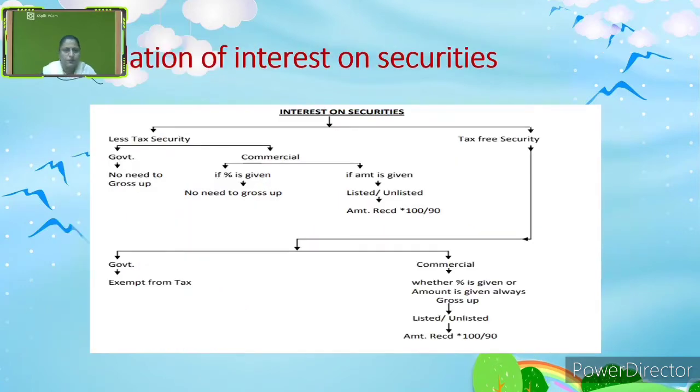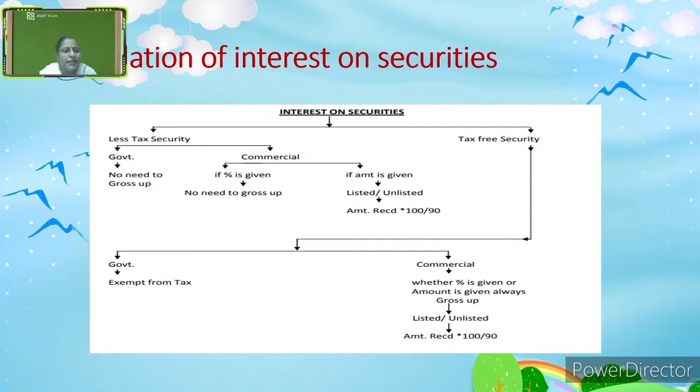Now, this is a very important aspect, that is the calculation of the interest on securities. That is how the interest on securities will be calculated. Very, very important from the calculation viewpoint. Let us understand here. The interest on securities will be classified into mainly two kinds: the less tax securities and the tax-free securities. The less tax securities will be classified into government and the commercial.